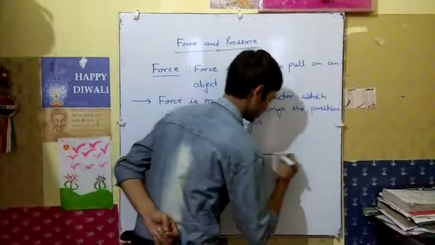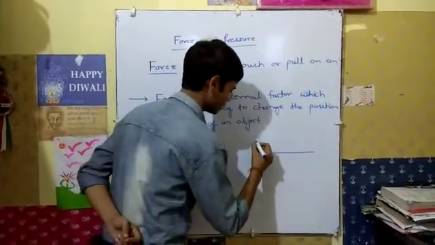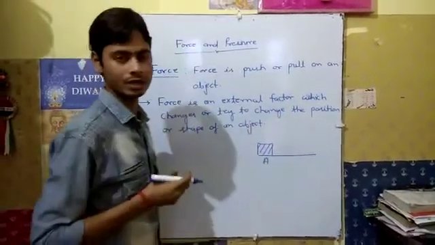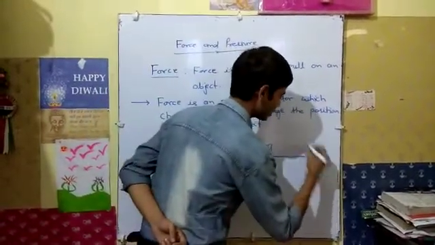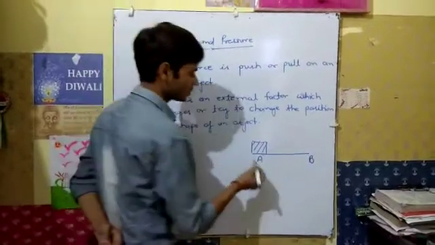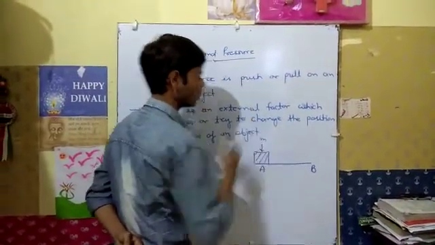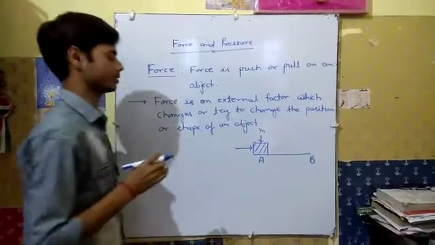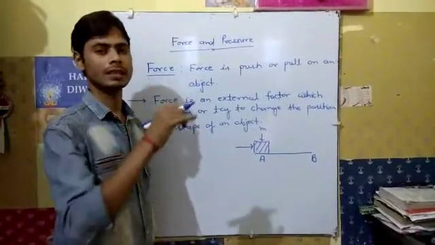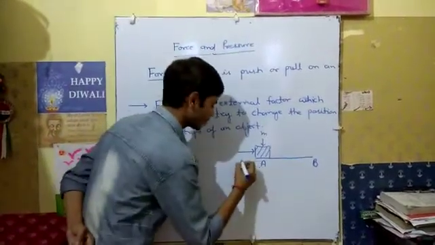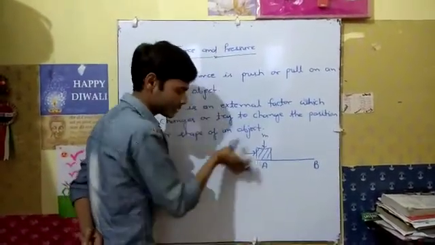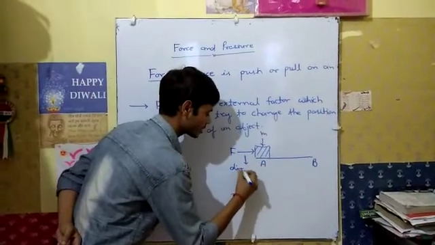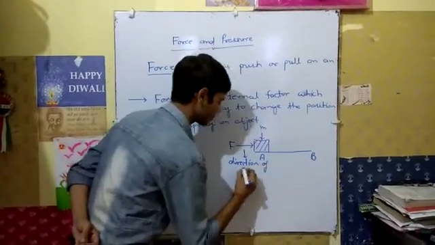Suppose there is a plane and an object at point A. Initially it is placed at point A, and this one is point B. Suppose the mass of that object is M, and the direction in which the force is applied on that object is known as the direction of force.